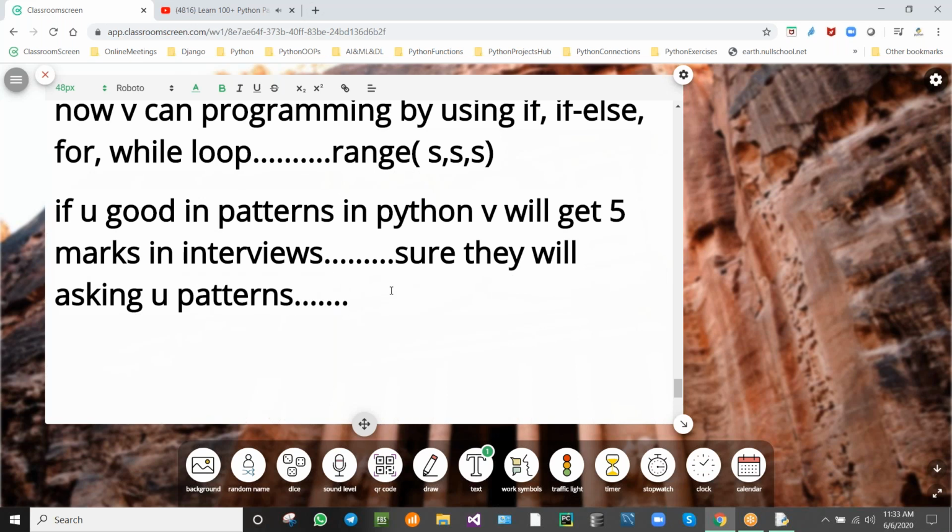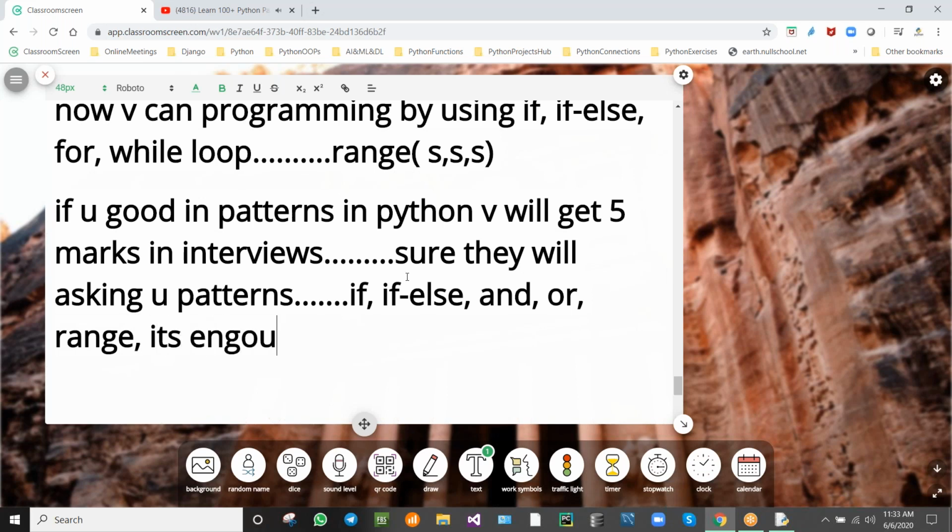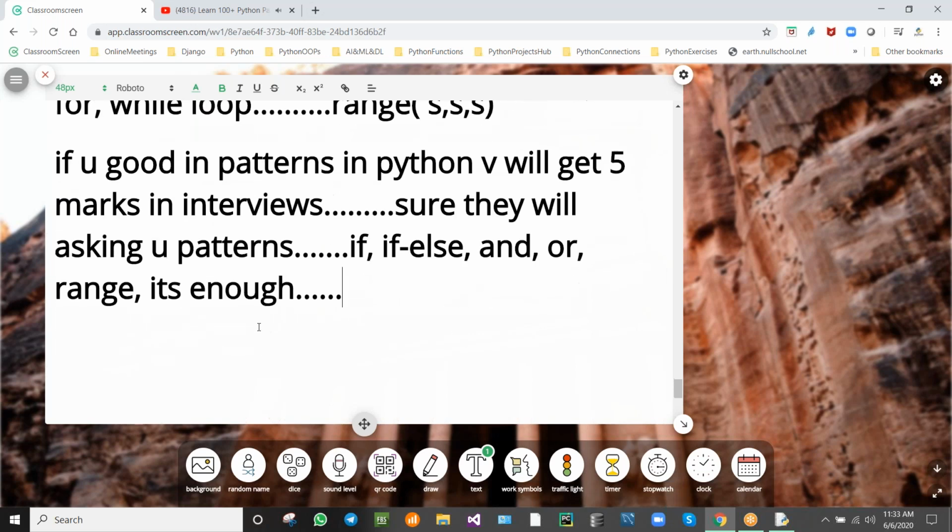For patterns, what we need: if, else, and range is enough. If you know these things, you will be able to draw the pattern.